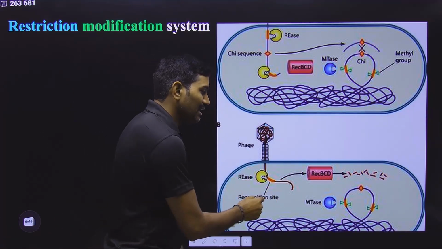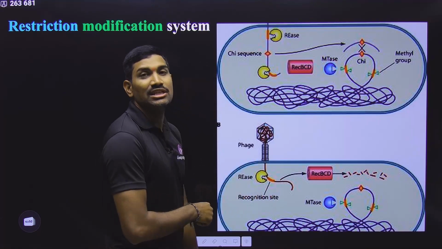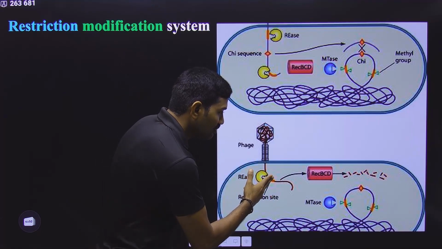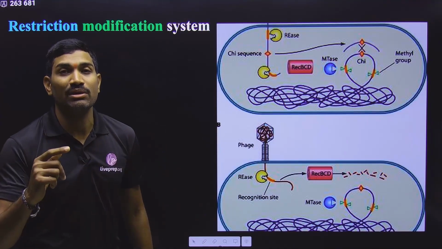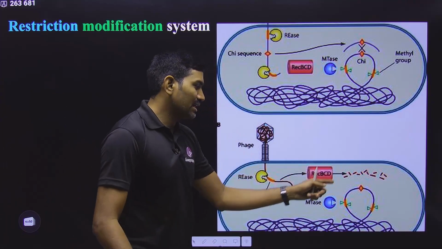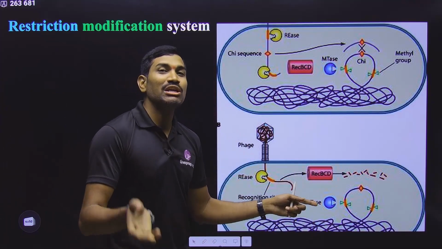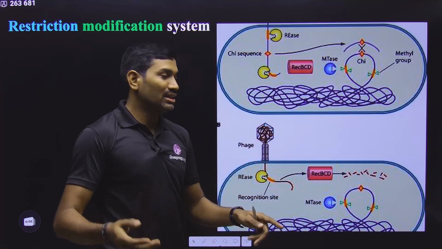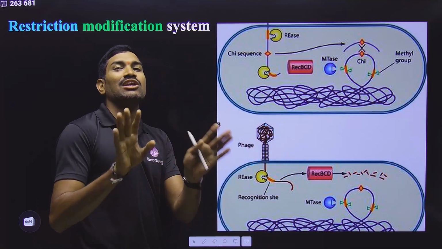So within this viral DNA, there are some sequences, and these sequences are recognized by restriction endonucleases. These restriction endonucleases will cut at that location so that viral DNA is broken into fragments. Once viral DNA is broken into fragments, it cannot combine with bacterial DNA. In this way, bacterium is able to stop viral growth. That's why these restriction endonucleases are restricting the viral growth.